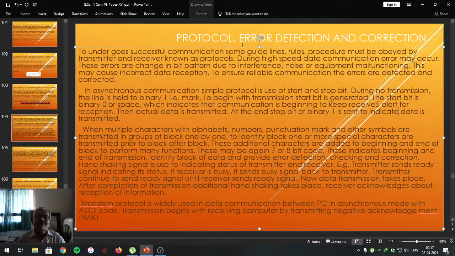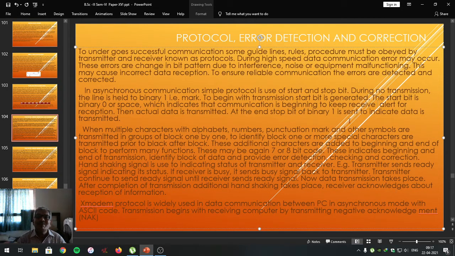After this understanding, the transmitting computer starts sending the data continuously, serially, one after another. At the end, the transmitting computer again sends the mark signal that indicates that the communication is over.